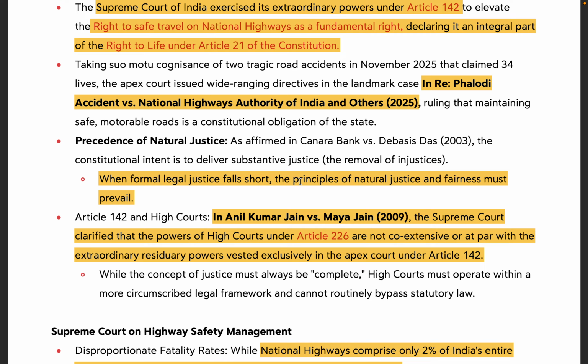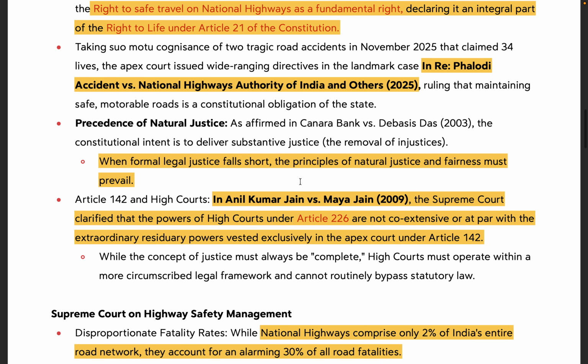Then one of the options may be to ensure formal legal justice is upheld. But that is not the main objective. The main objective is that even when the formal legal justice falls short, the Supreme Court is to ensure complete justice and uphold the principles of natural justice and fairness. That is the main purpose of Article 142.